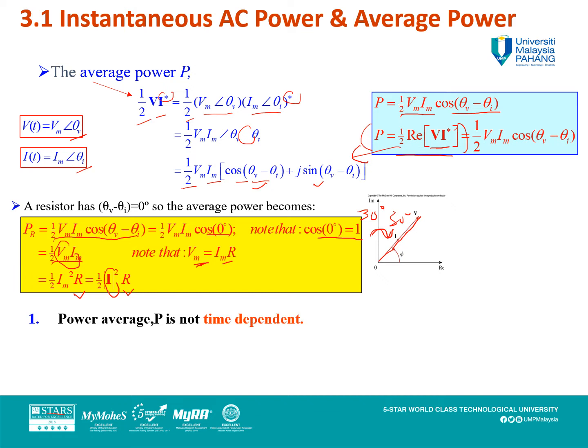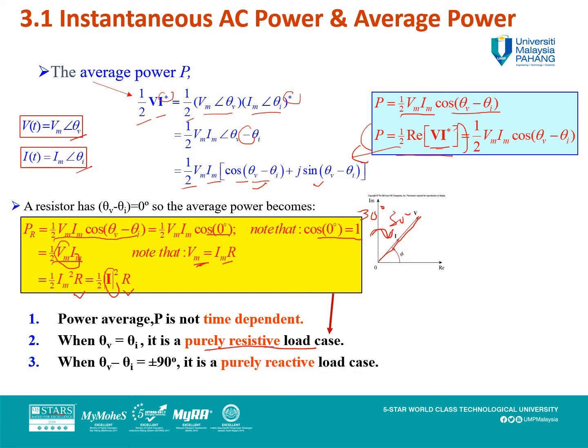The average power P is not time dependent because you do not include the imaginary part. So when theta V equals theta I, that means same phase for the resistance only. So it is purely a resistive load case. This case is namely a purely resistive load case.